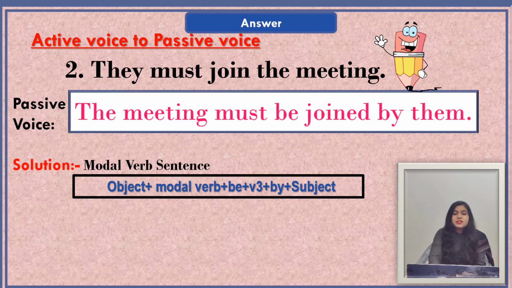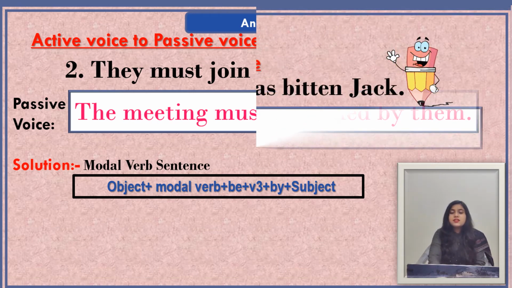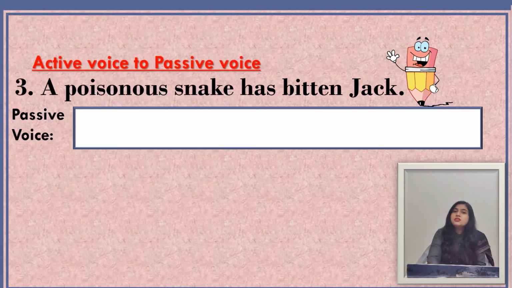The next sentence is a poisonous snake has bitten Jack. In this sentence, a poisonous snake is the subject here. Has bitten is the verb form here, which indicates that this sentence is in present perfect tense. And Jack is the object of the sentence.